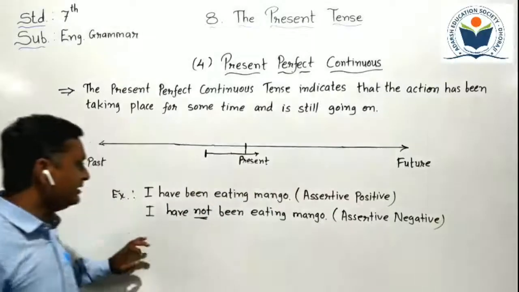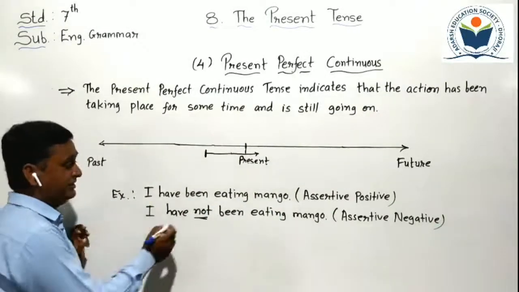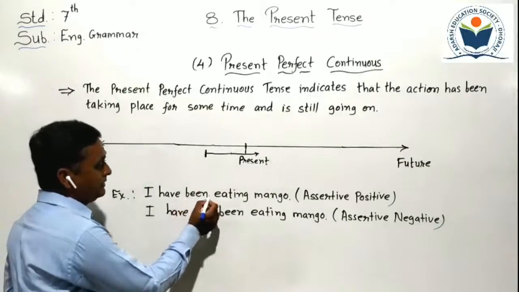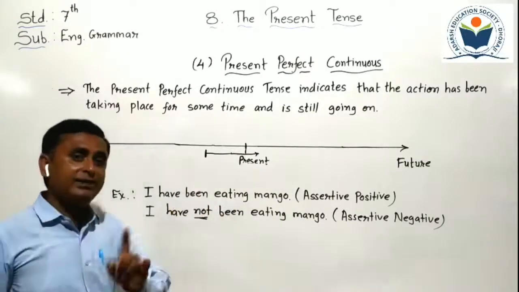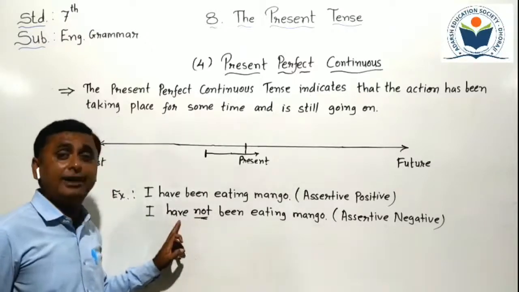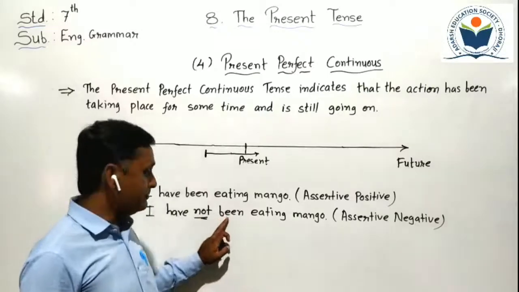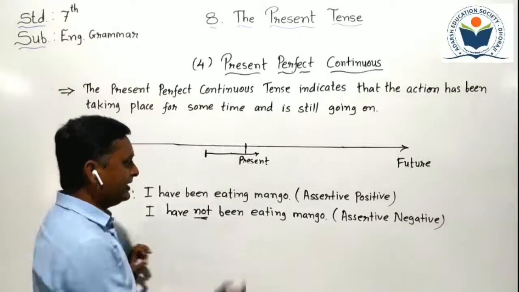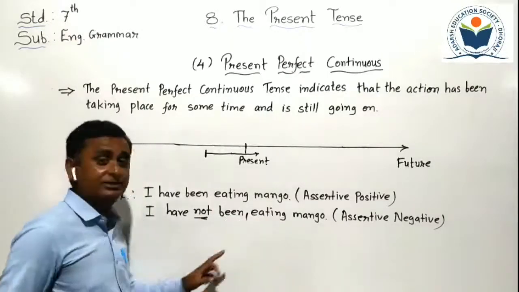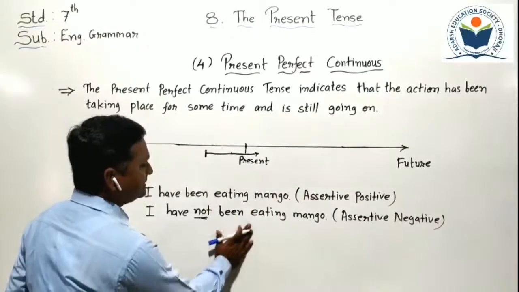Can you understand, student, how it has become? Just observe it and see. If you put "not" after "been", then your sentence will be wrong. You have to put "not" after the helping verb. After the "not", you have to put "been" and "eating". Don't write "not" elsewhere, otherwise your sentence will be wrong. Can you understand, student, what I say?